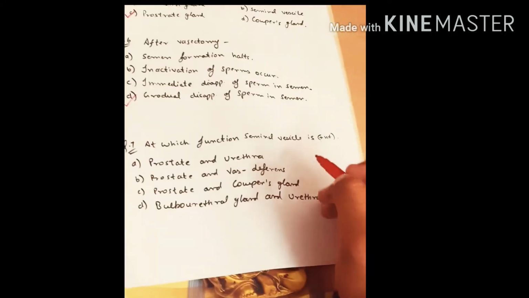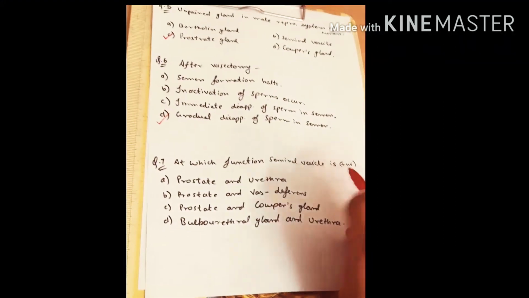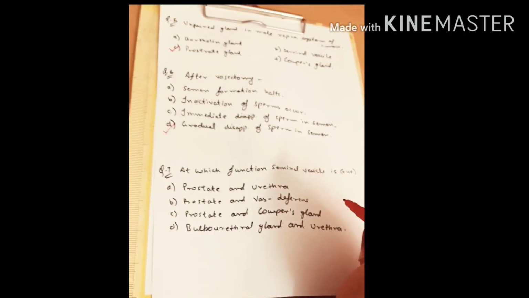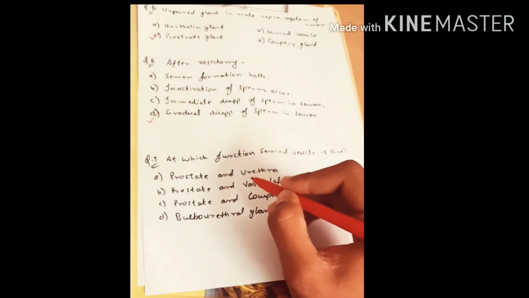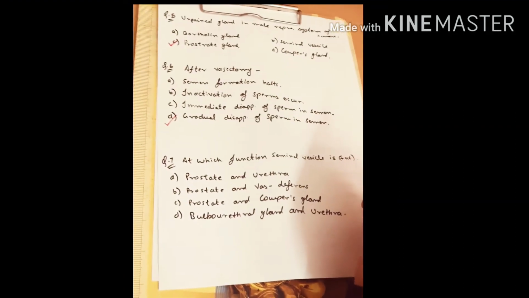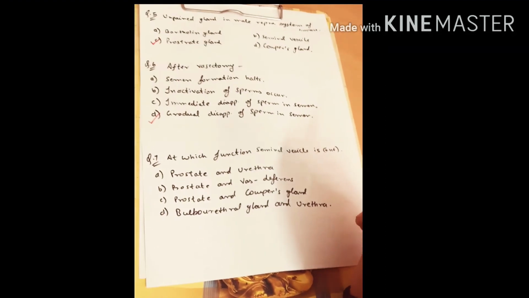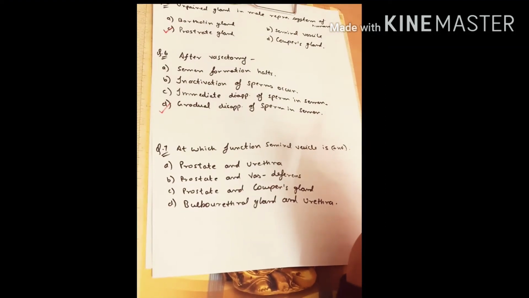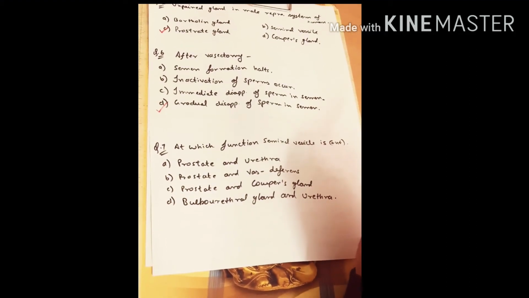Moving to our next question, which says at which junction seminal vesicle is present. So the options are option A prostate and urethra, option B prostate and vas deferens, option C prostate and corpus gland, and option D bulbourethral gland and urethra.